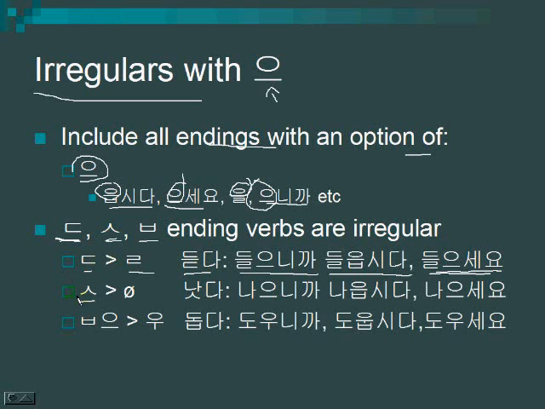Certain verbs that end in 시옷 are just going to change to nothing. For example, 낫다, to be better, would be 나으니까, 나읍시다, and 나으세요.